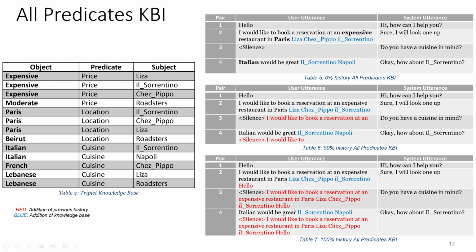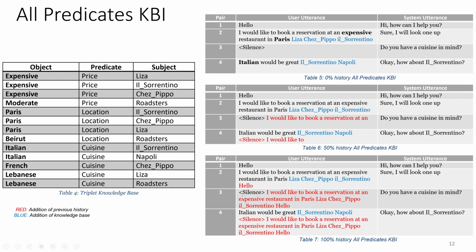And so on and so forth for table number 7. I also will take the entire history of the previous pair. But notice one thing in table 7 is that when I say Italian would be great, imagine I have a knowledge base that has hundreds of Italian restaurants. Then I will have to augment all of these restaurants here in blue, which will make the pair really large. And then I need to look at the previous pair, which is pair number 3, and take all of this pair and augment it at the end.